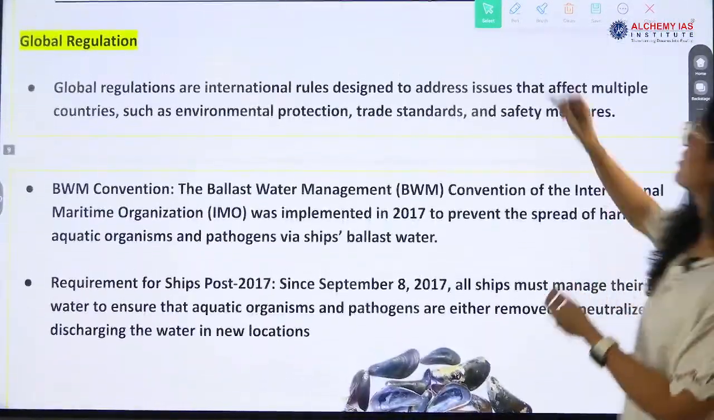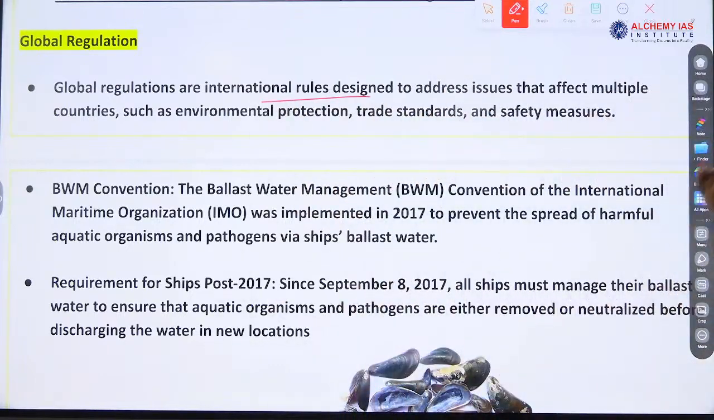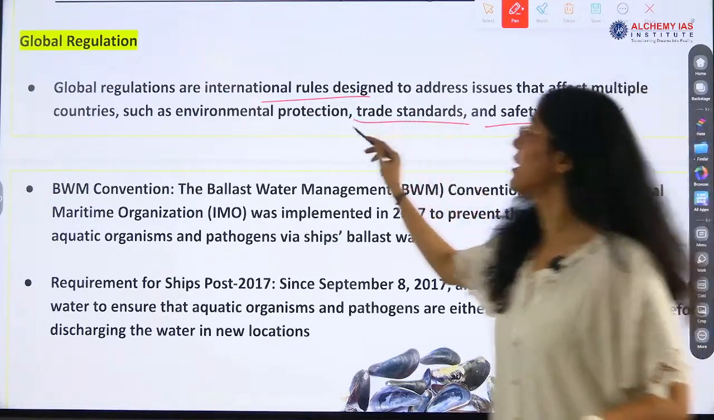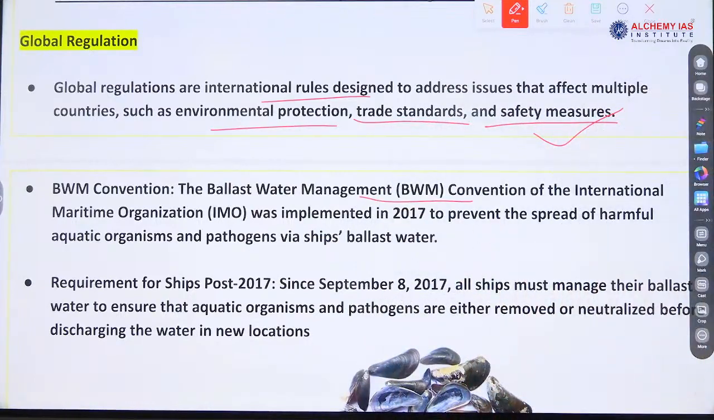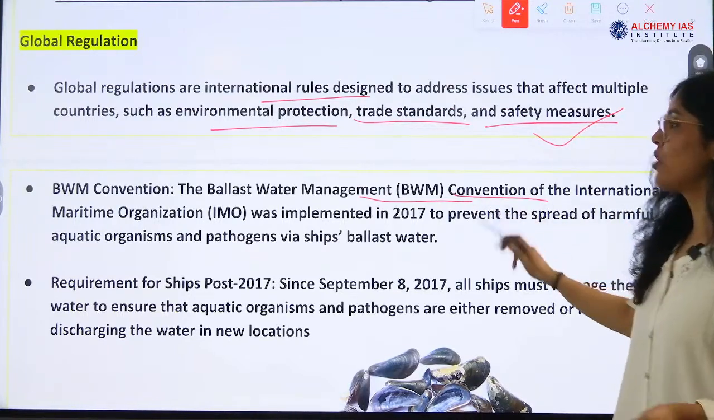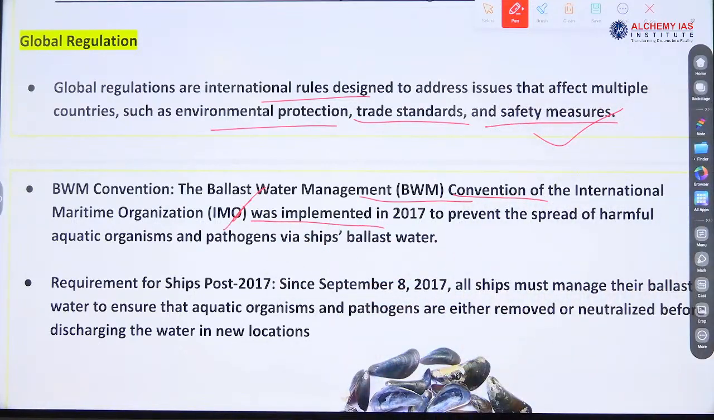Global regulation. Okay, what is the intention of global regulation? Safety measures, trade standards, environmental protection, and the BWM, not BMW, BWM Convention. Okay, the Ballast Water Management Convention of the IMO, the International Maritime Organization, the leading body, right?